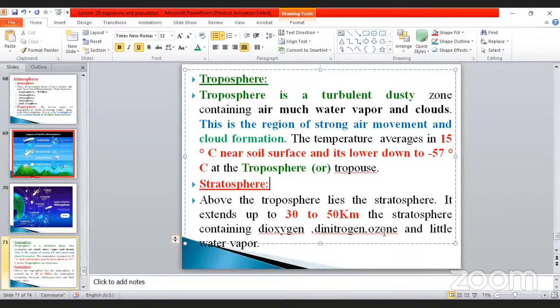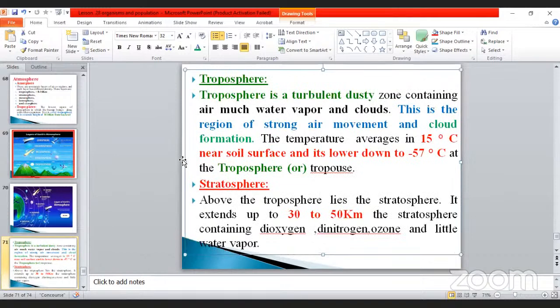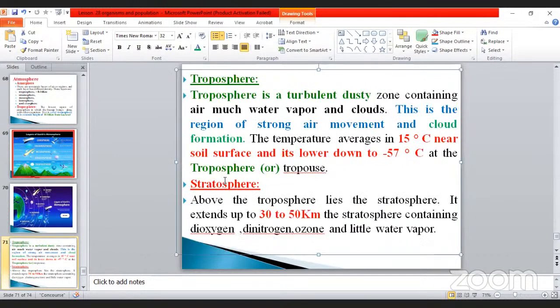And a little water vapor is also there. Don't forget, this is very, very important. The first one is the troposphere. The next one is the stratosphere. Here only the ozone is present.